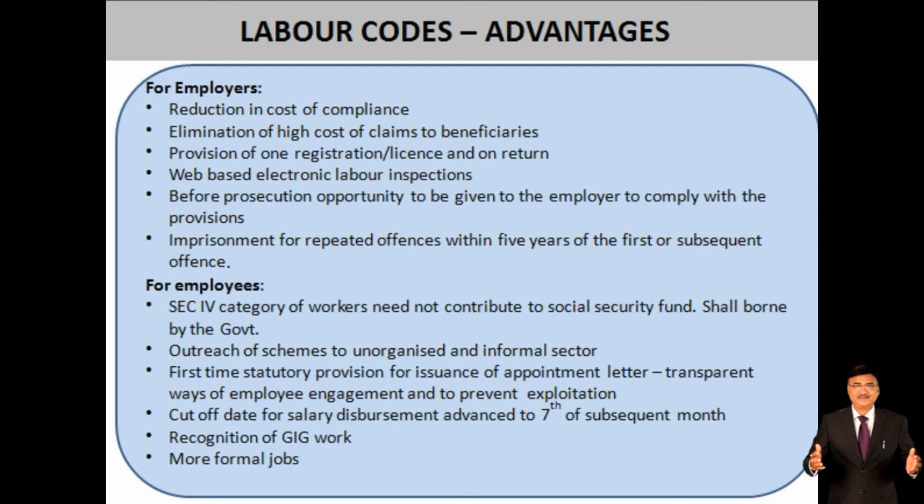The next one is offenses and penalties, which will be imposed on the employer. In the first instance, a fine of Rs 50,000 to 1 lakh rupees, compoundable up to 10 lakh rupees, understand this thing. Then for subsequent commissions, a fine of 3 lakh to 20 lakh rupees or imprisonment up to 3 years, non-compoundable.